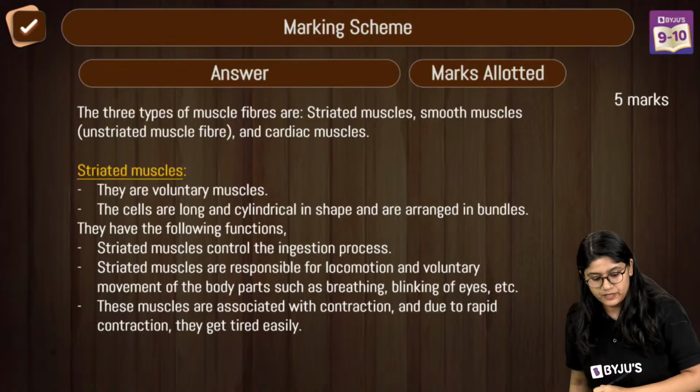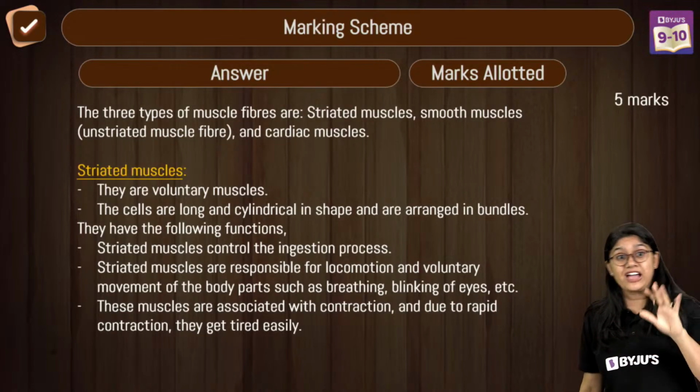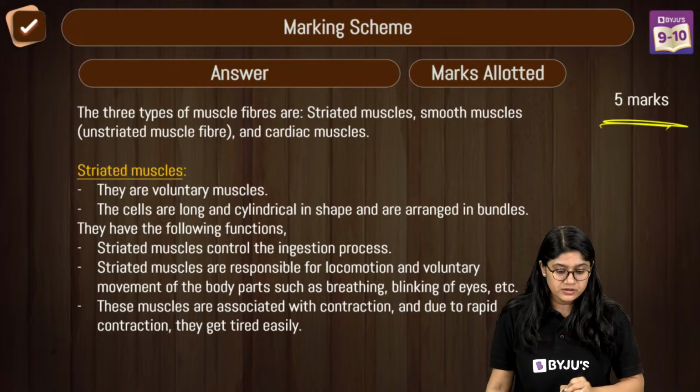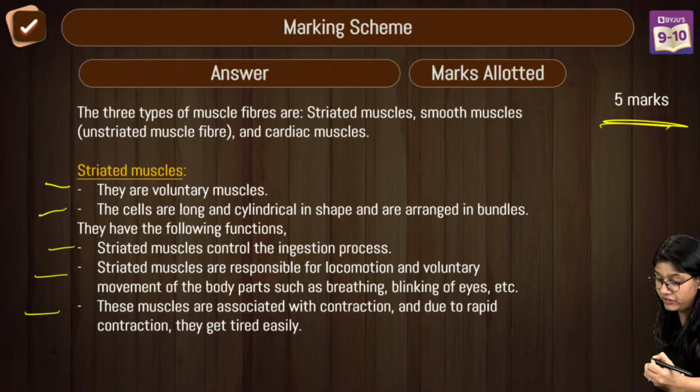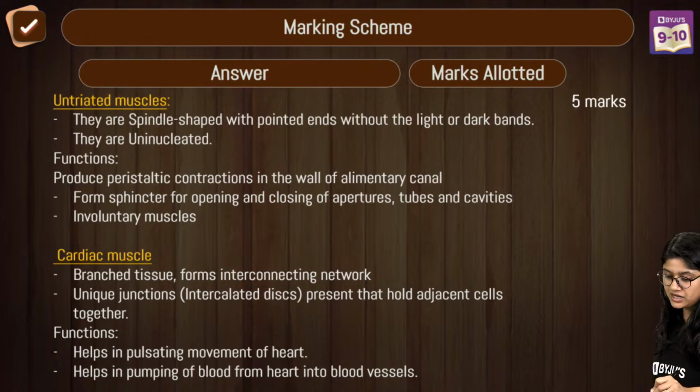Okay. And this is how you can write your answer. It's a 5 marks question and a 3 marks question. So take a screenshot, everyone. They are voluntary muscles. They are long and cylindrical. You can mention the structure also. Then you can mention what they control and where they are present. Then these are the unstriated muscles or the smooth muscles. And over here we have the cardiac muscle. Take a screenshot, everyone.